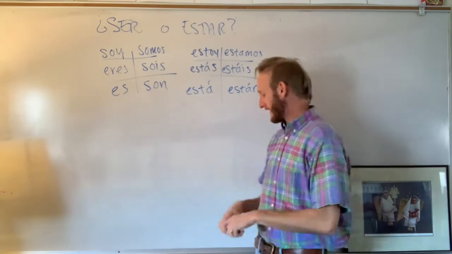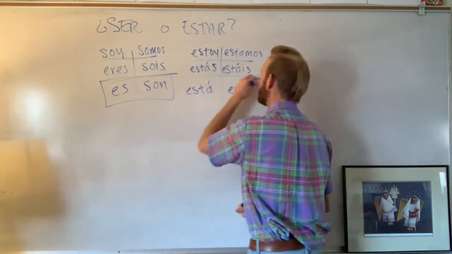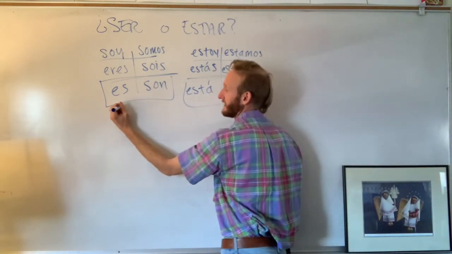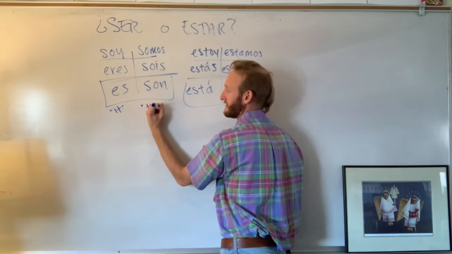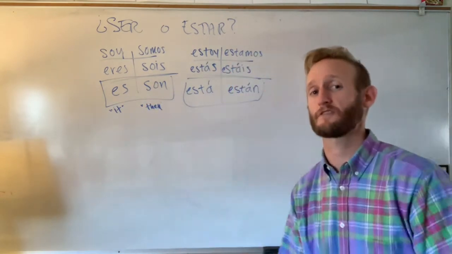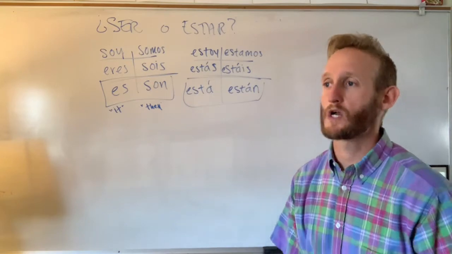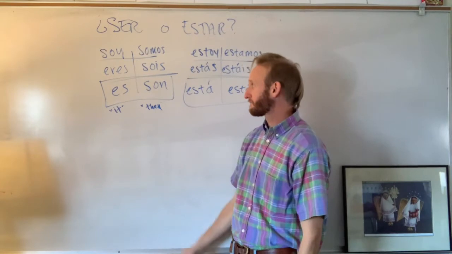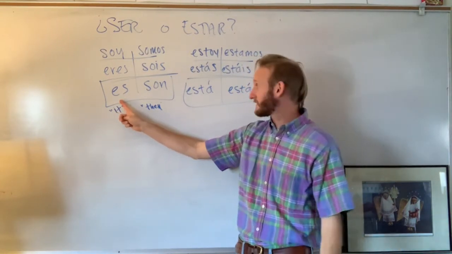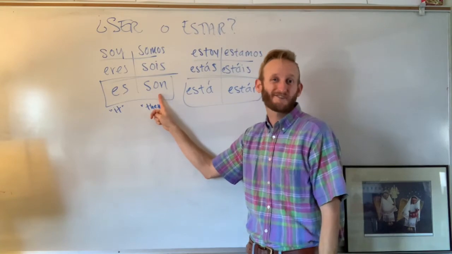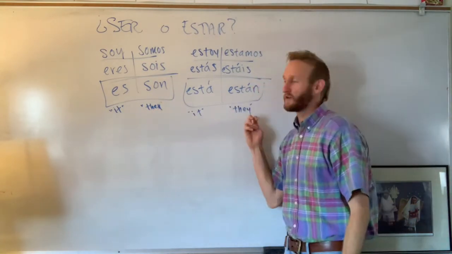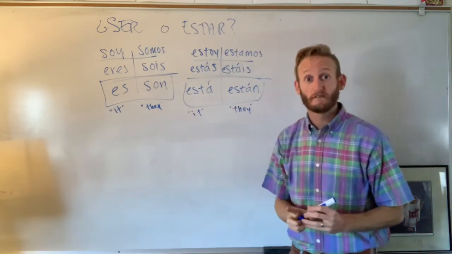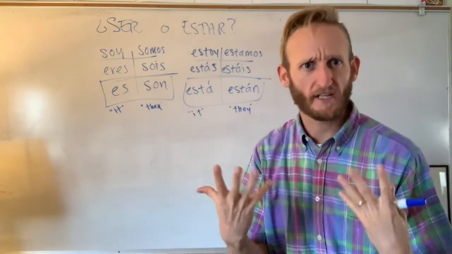Keep in mind that these bottom conjugations, this is also how you would say it, like it is or they are, if you're talking about impersonal subjects, like a store or the mountains, like non-human, right? For example, la clase de español es interesante, or las montañas son bonitas. And the same goes for these verbs, right? You can also use these according to non-human entities, right?